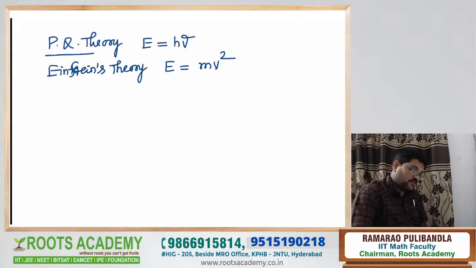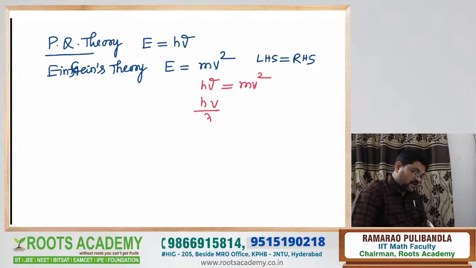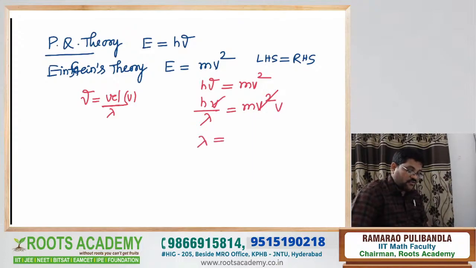Now, LHS is equal to RHS. Left hand side is equal to right hand side. Very good. From that, what do you write? h mu is equal to mc square. Mu is c by lambda, because frequency is equal to velocity by wavelength. Velocity means c. Understood? That is equal to mc square. This one is cancelled. Therefore, lambda is equal to what?